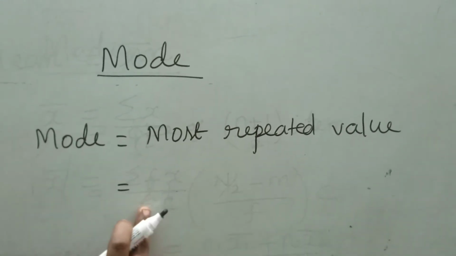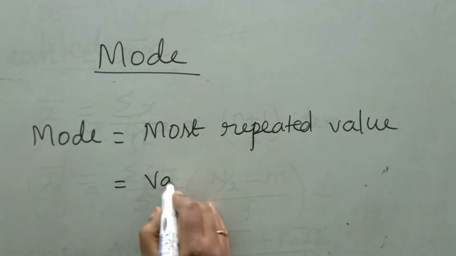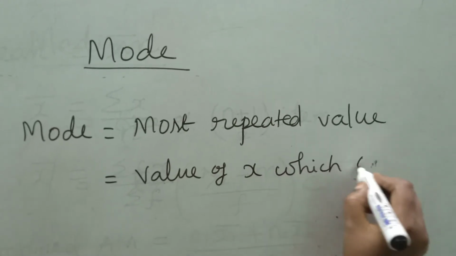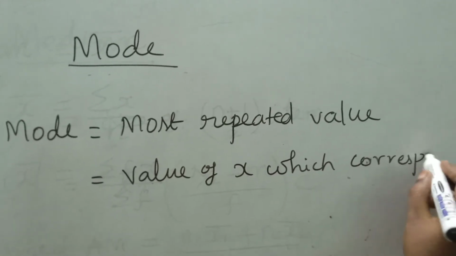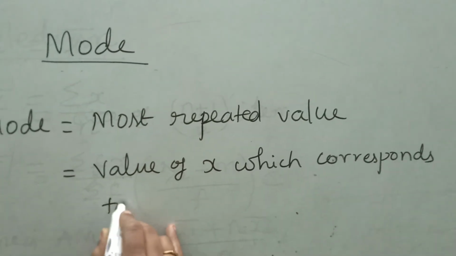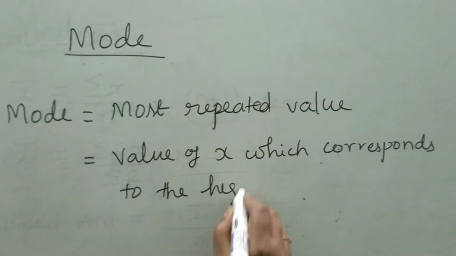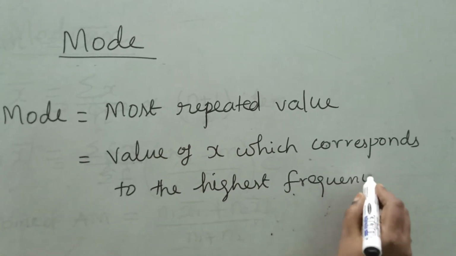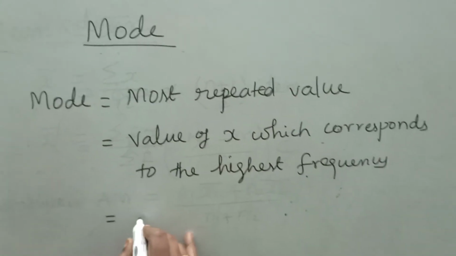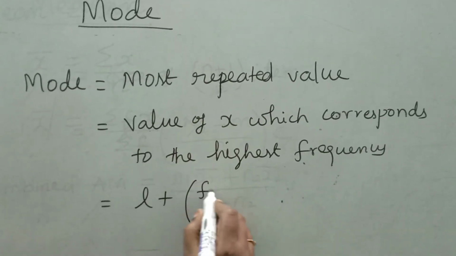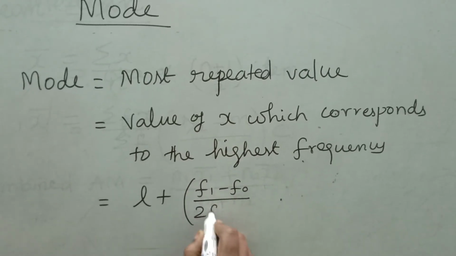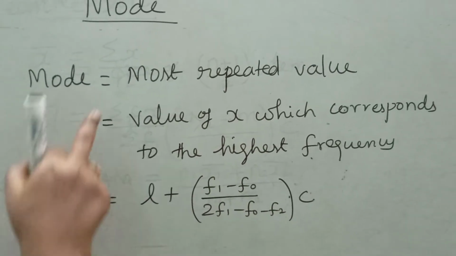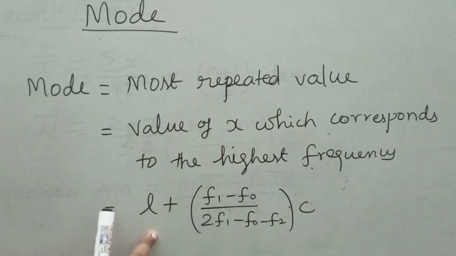Second one is mode for discrete data, which is the value of x which corresponds to the highest frequency. Next, mode for continuous data is L plus f1 minus f0 divided by 2f1 minus f0 minus f2 into c. This is for individual, this is for discrete, this is for continuous data.